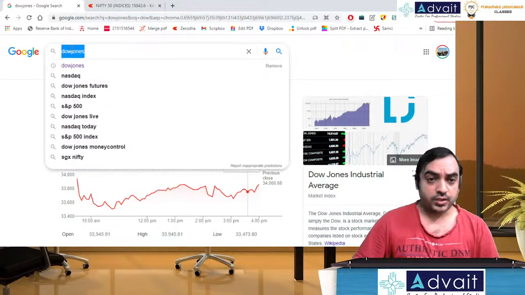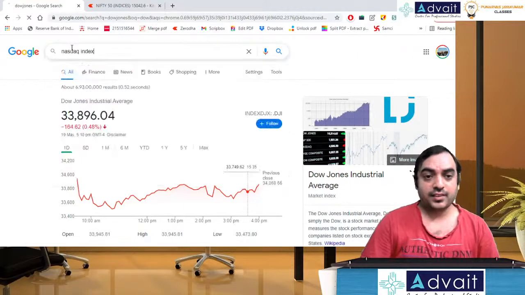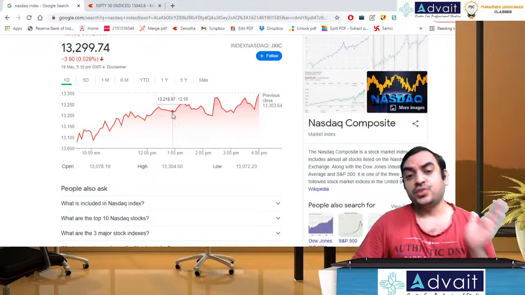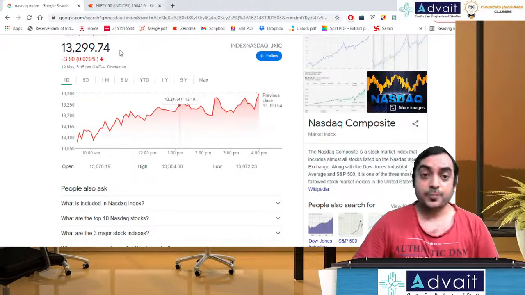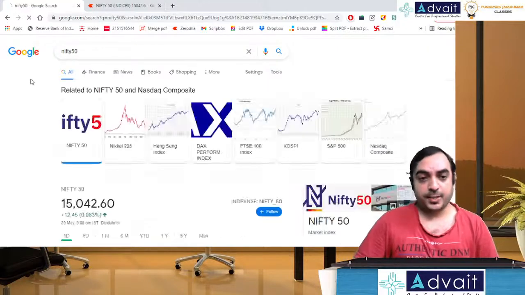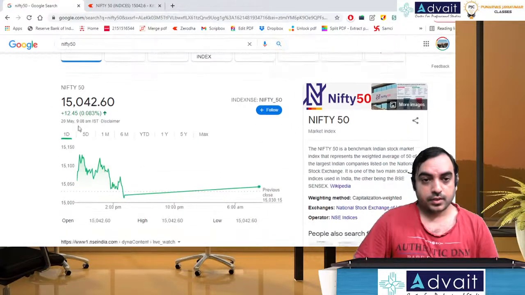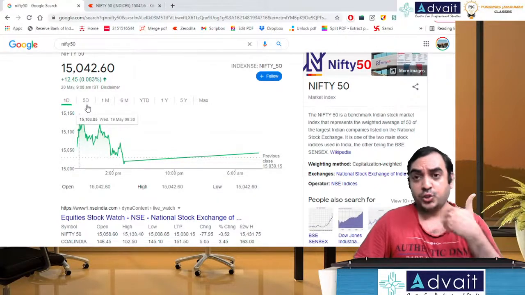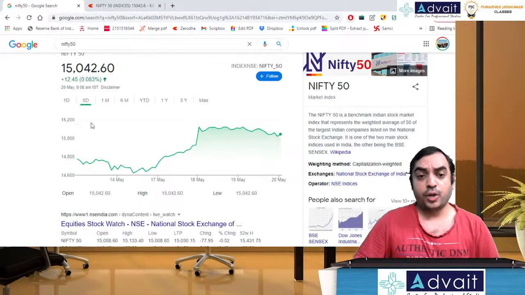Let's look at one more, the Nasdaq index. That is also started on a low point, then you see there is a gradual increase. Let's look at our stock, what happened in Nifty 50. It opened on a slightly positive mode. Okay, it's positive. Actually, I was expecting it to go down. Anyway, it started on a positive note.